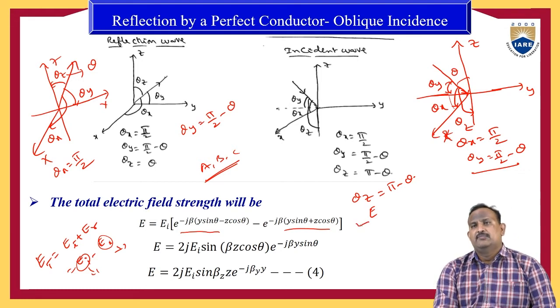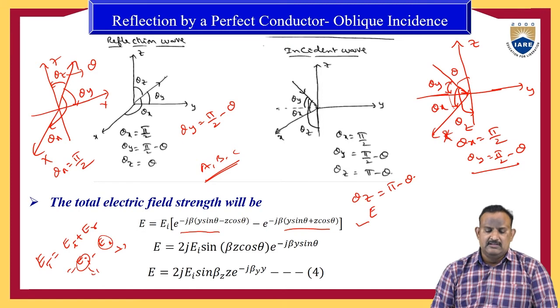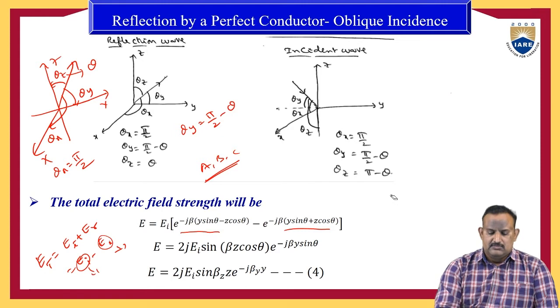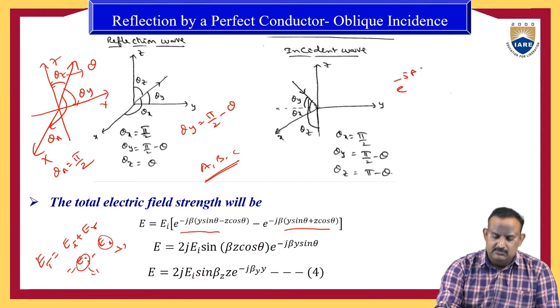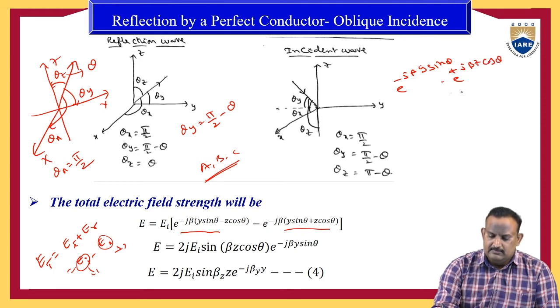Here we need to simplify the equation. It becomes e power minus j beta y sin theta into e power plus j beta z cos theta, minus e power minus j beta y sin theta into e power minus j beta z cos theta.